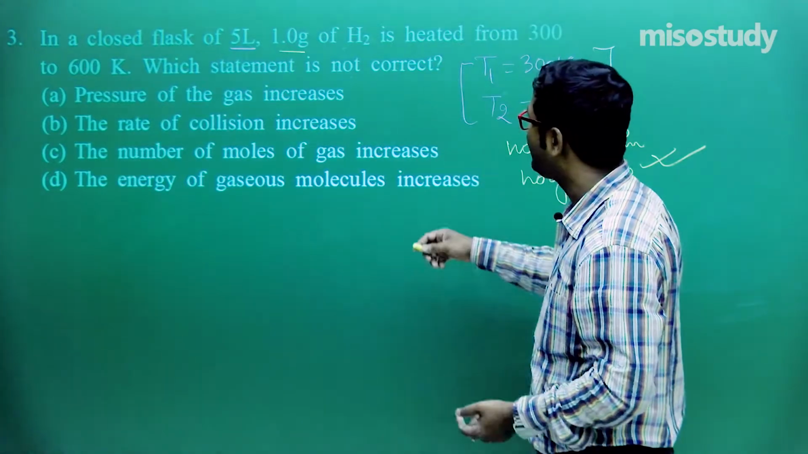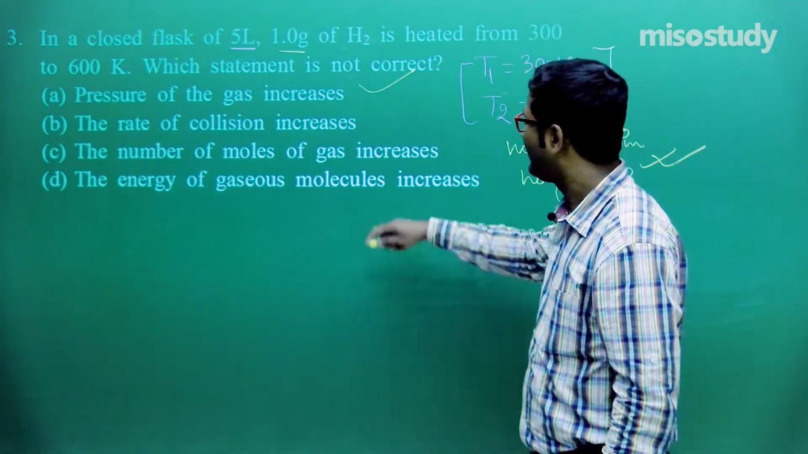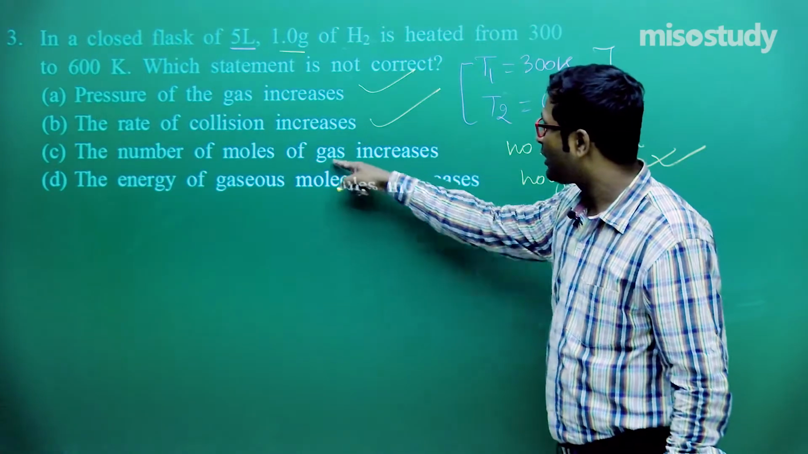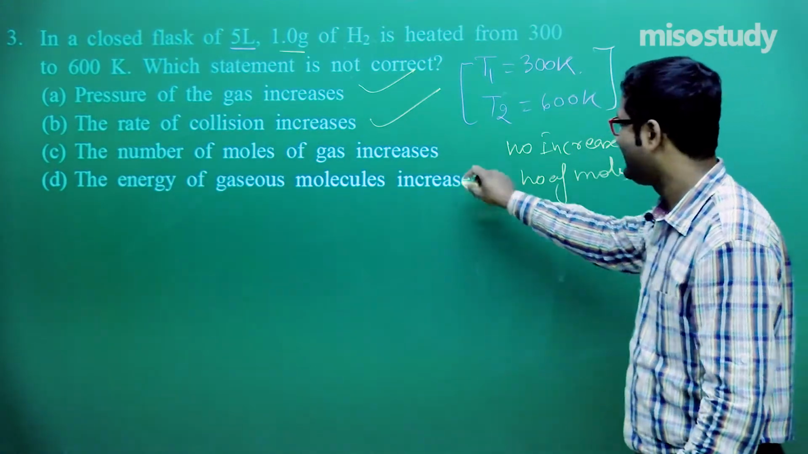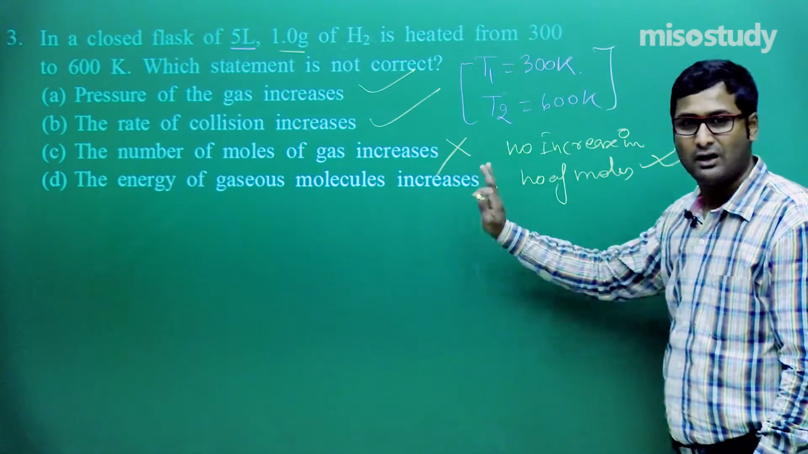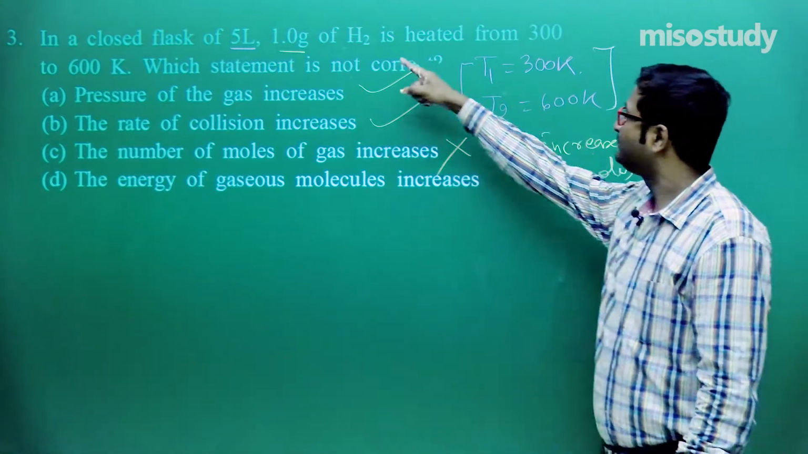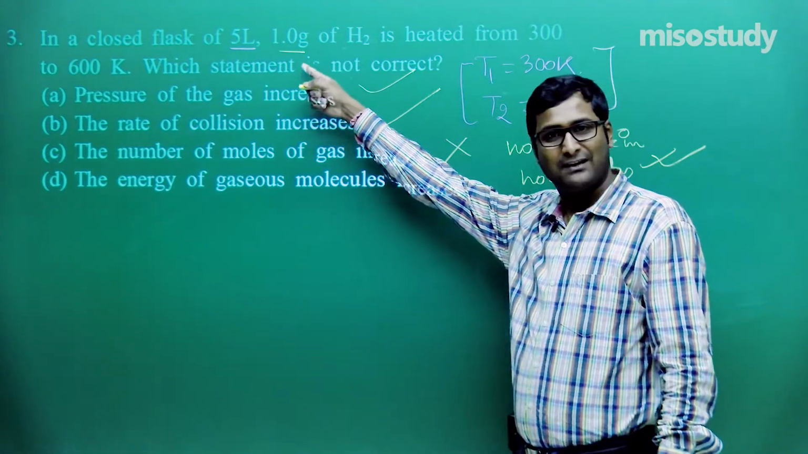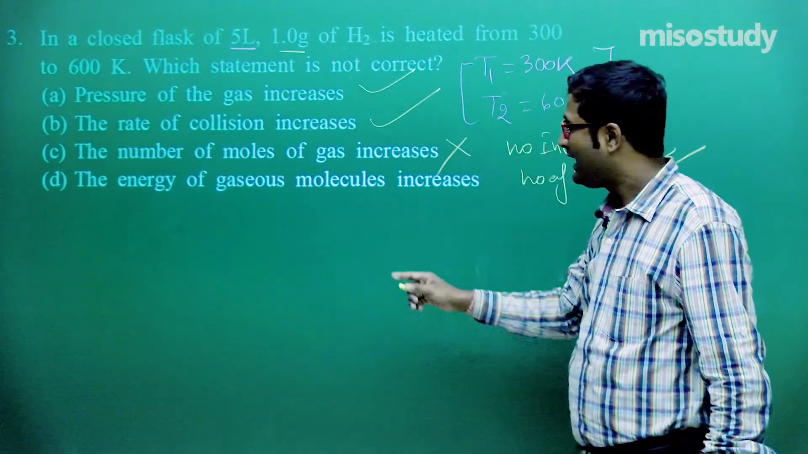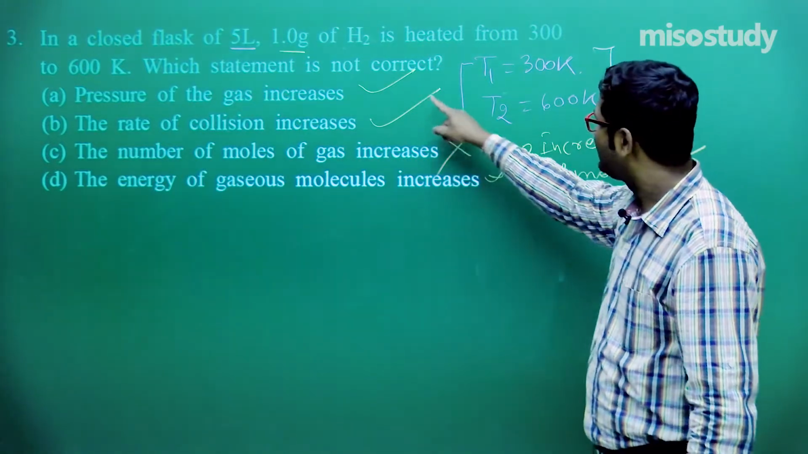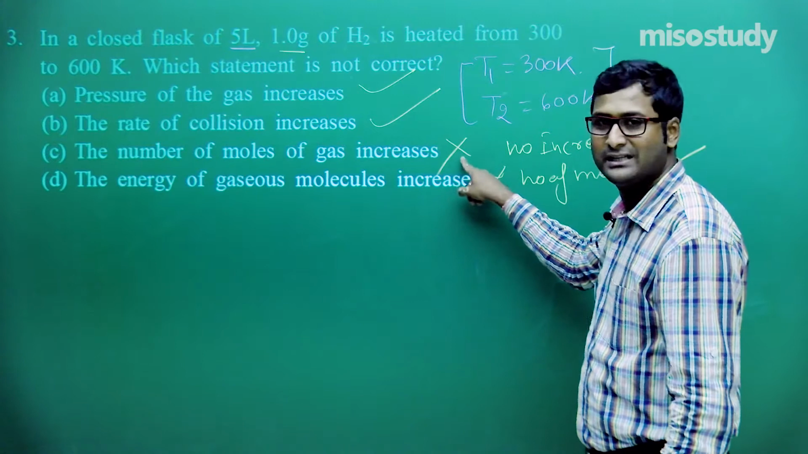So in this case, what will happen? Pressure of the gas increases, rate of collision increases, the number of moles of the gas increases. No, in this case the number of moles of the gas does not increase, because there is fixed volume and fixed mass, so no increment. The energy of the gas, yes, 3 is correct, but this one is incorrect.